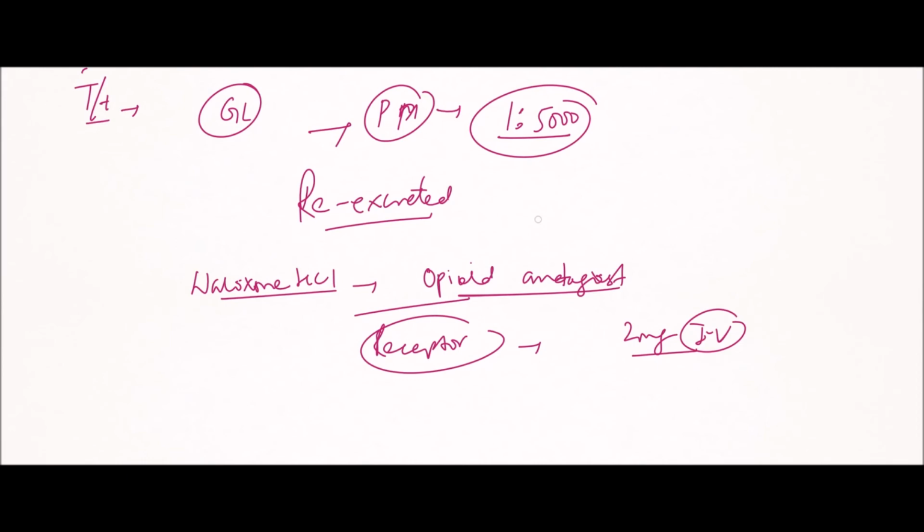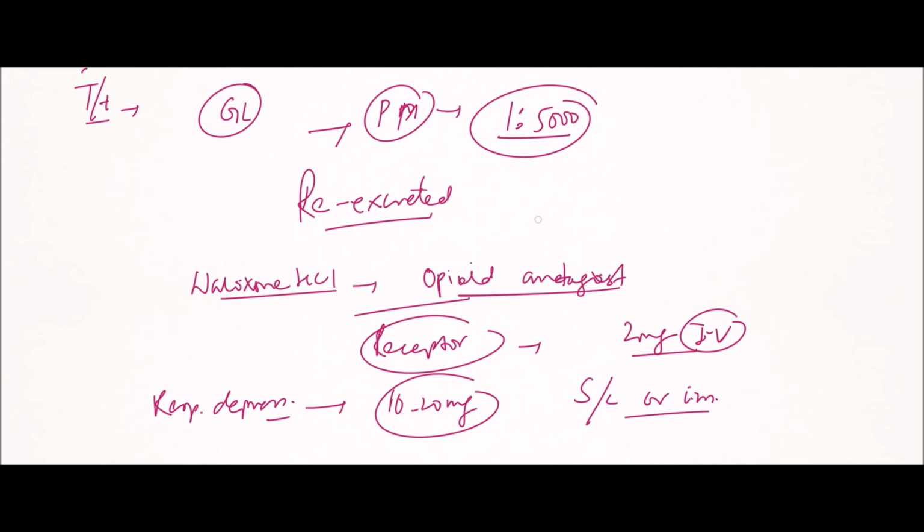If there is respiratory depression, then the dose is given every half an hour up to 10 to 20 milligram, and it can be given sublingually or intramuscularly.